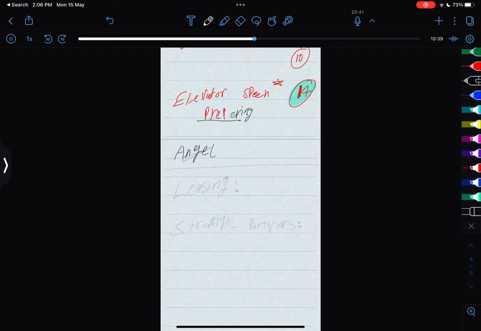IPO, is IPO coming out? Not really, but if it does come out, you should know what it is. Initial public offering. You know, when the company goes to get publicly listed. What else is there? Commercial banks, not really much. Leasing. Is leasing coming out? Yes, leasing is coming out. What exactly is leasing? So that slide number 27 is coming out.